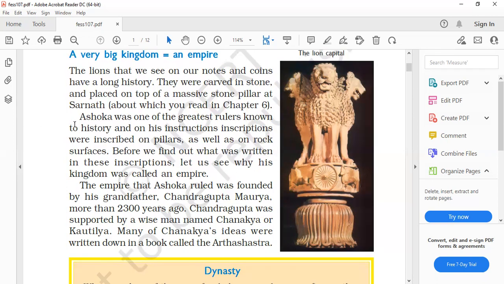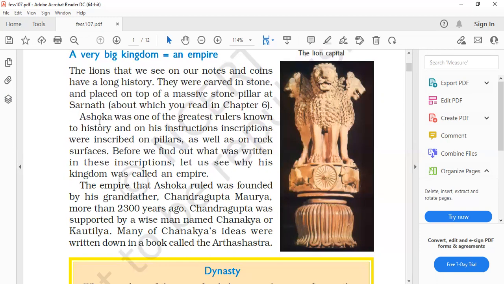And the next question is Ashoka. Who was Ashoka? As you all know about Ashoka, the famous emperor. So your answer should be like this: Ashoka was one of the greatest rulers known to history, and on his instruction, inscriptions were inscribed on pillars as well as on rock surfaces. So this is the answer to who was Ashoka.